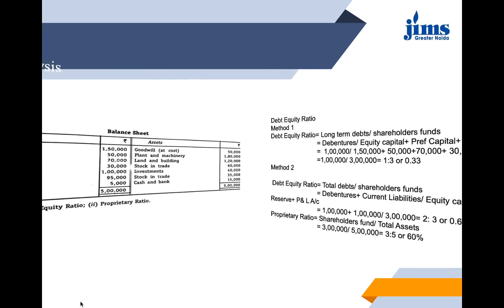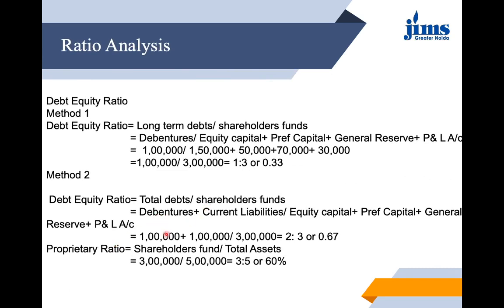So with that viewpoint, you can see in the question we have marked in the numerator 1 lakh plus 1 lakh, 2 lakh. So 2 lakh upon 3 lakh coming out as 2:3 or 0.67. With both the methods, we are getting a different answer, but both are correct.